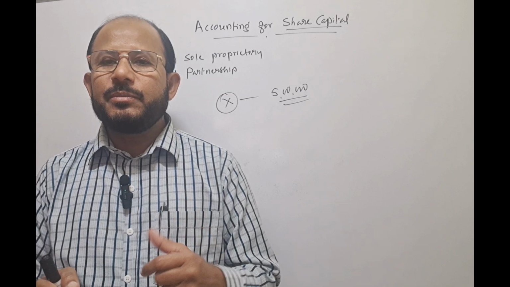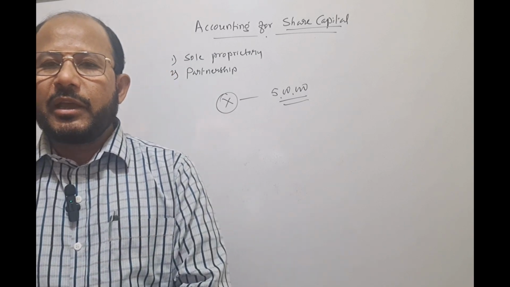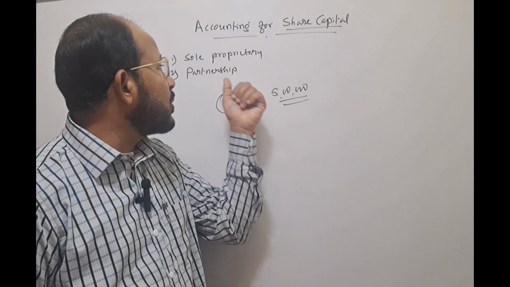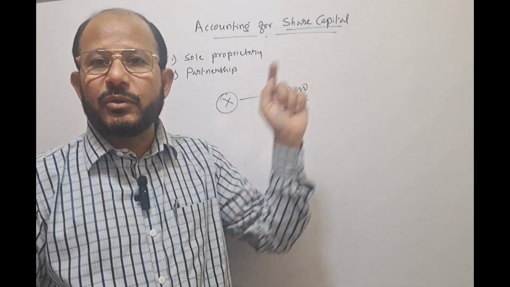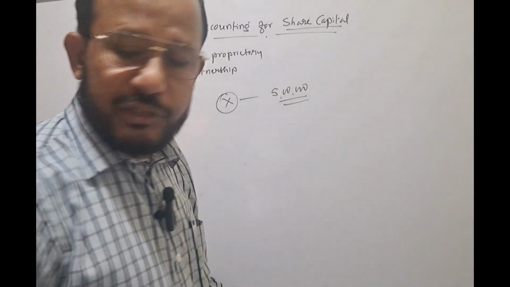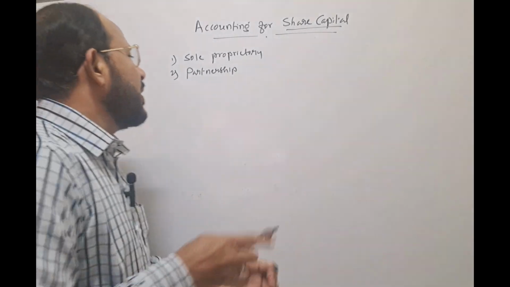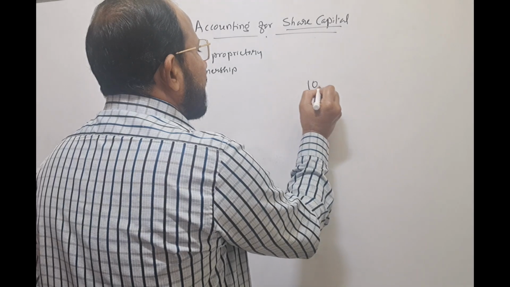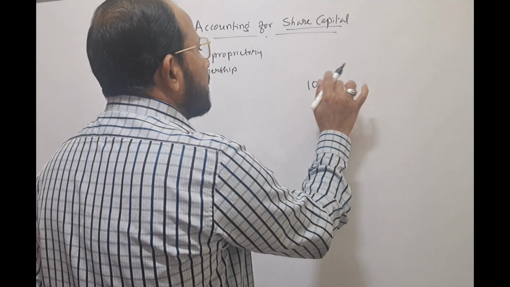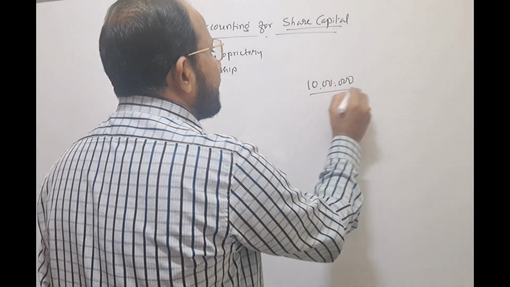The personal properties belonging to the partners will be taken into consideration. Here it is the responsibility of the partners to discharge the outside liabilities. You can understand this better if I take an example. Assume the partnership firm has assets worth rupees 10 lakh.